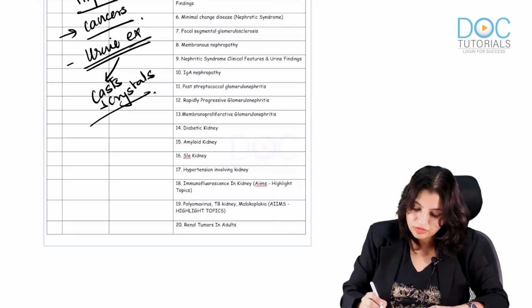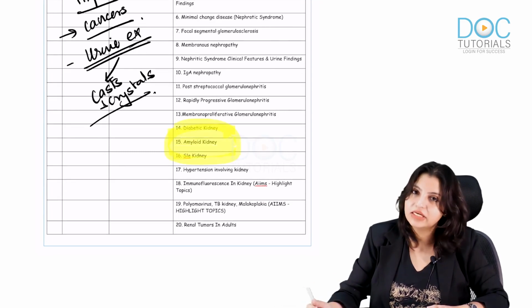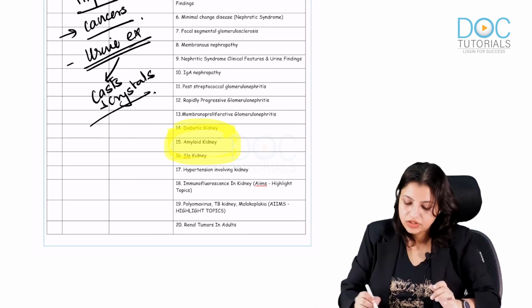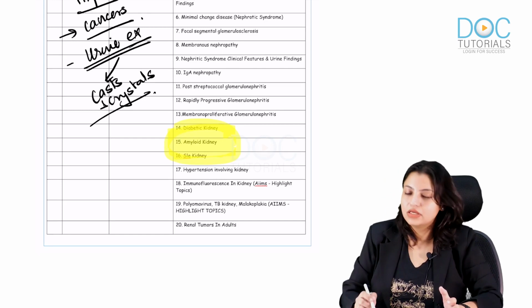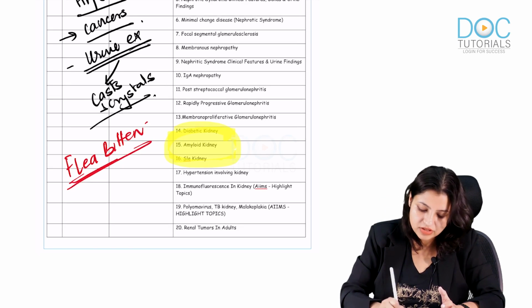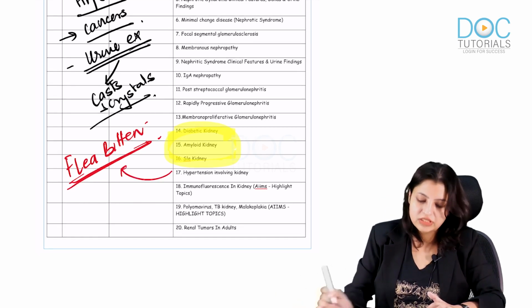Apart from that, very important, if I am asking you these three, you should not forget diabetes, amyloid and SLE kidney. Always a question comes from it. Please remember and read about diabetes, amyloid and SLE kidney, and look at the image of flea bitten kidney. It is one of the favorite topics of the examiners, so do see it.